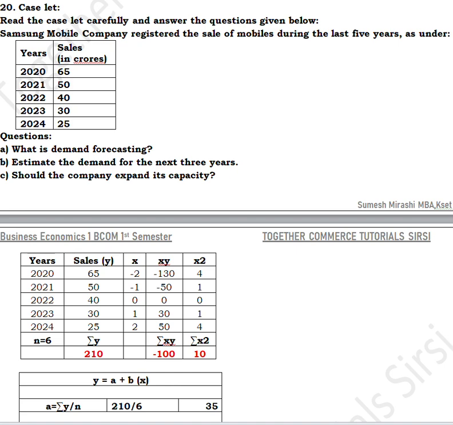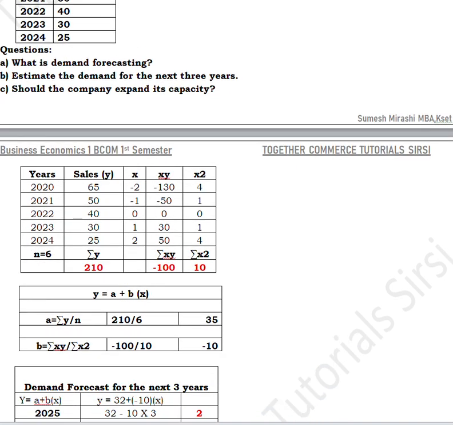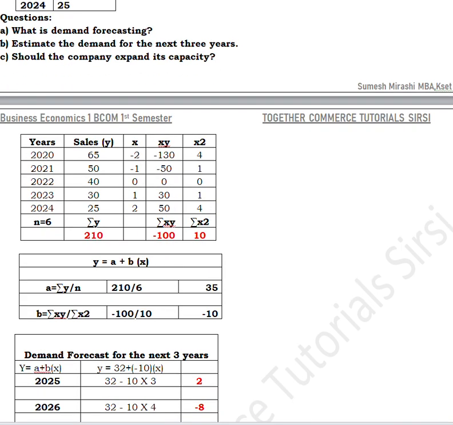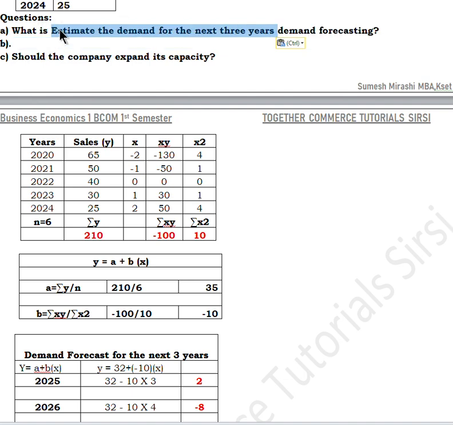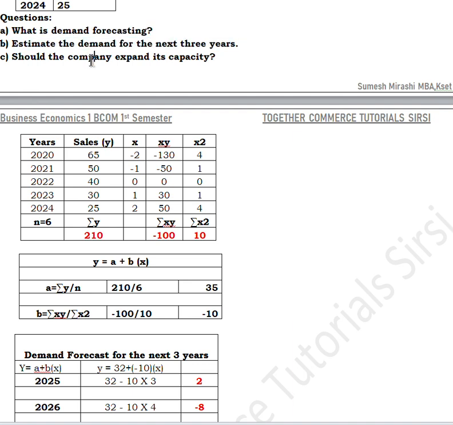What is demand forecasting? This is a theoretical question. You have to answer this. Then, estimate the demand for the next 3 years should the company expand its capacity. I'll be solving this question, that is, estimate the demand for the next 3 years. Because the first is a theoretical question, you can read it later. Let us start the solution.